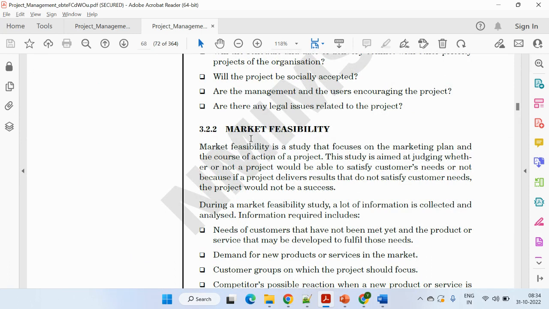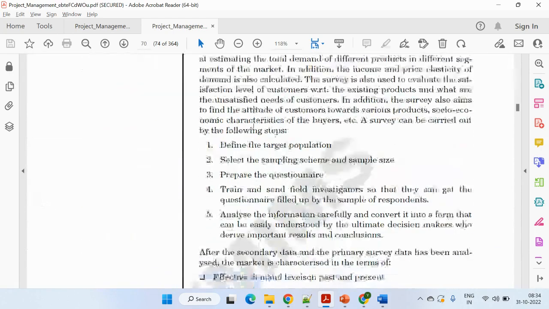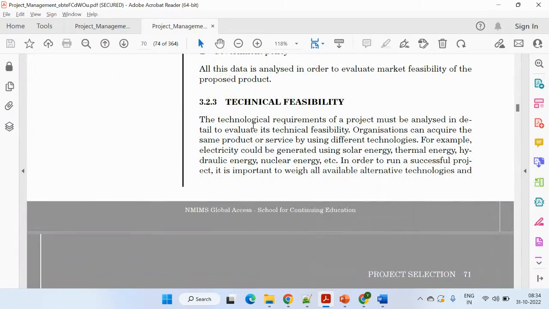We need to think about how we gather all the 60 persons, what restaurants are available. There are multiple restaurants, what are the charges, maybe someone is available on weekdays or weekends, any discounts being provided. This is market feasibility. Then the next part is the technical feasibility.